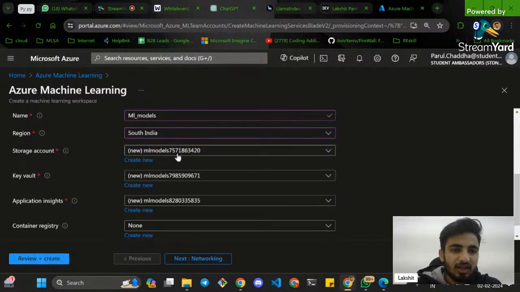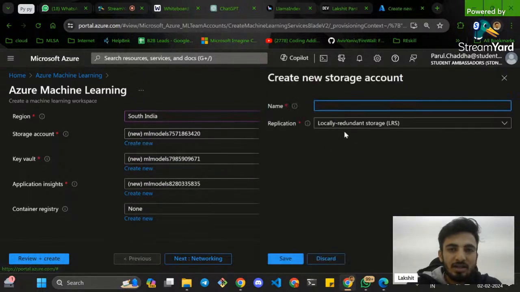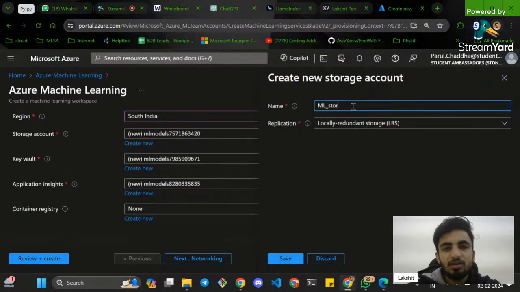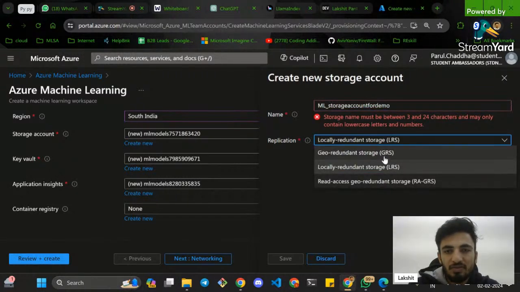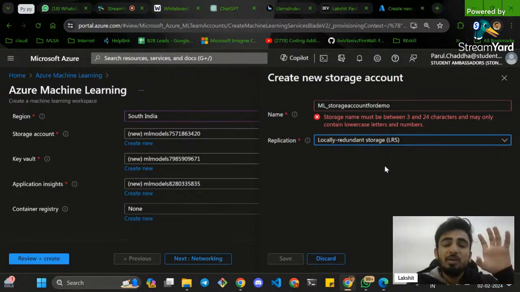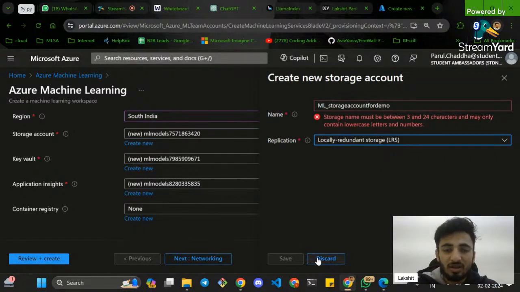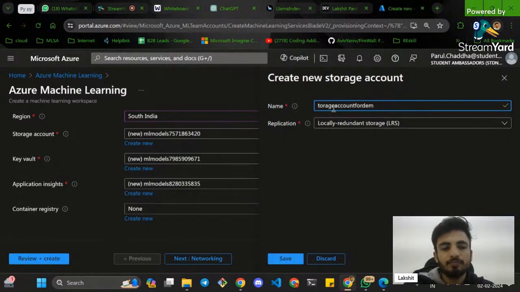Select. So this is the storage account that it will create new, right? You can create a new storage account resource with a name here, like ML storage account for demo. If you want this storage account to be present at multiple regions, you can always set it up like this, right? Just click on save.